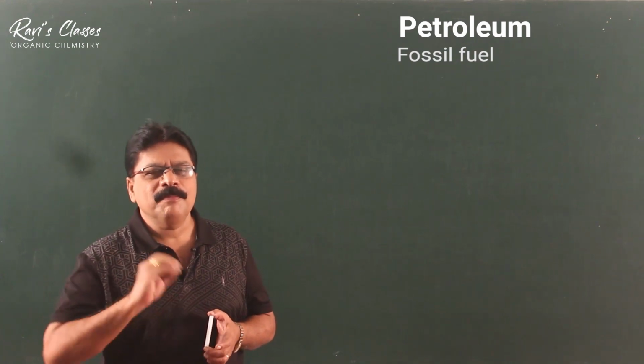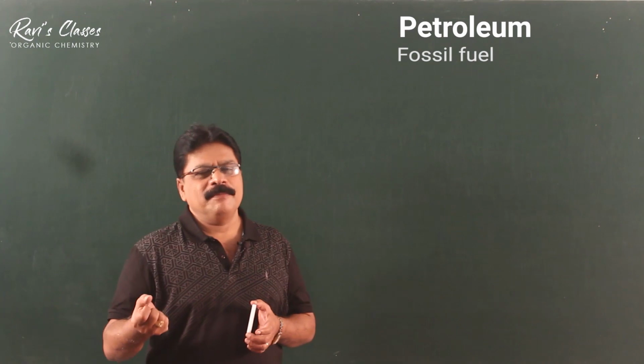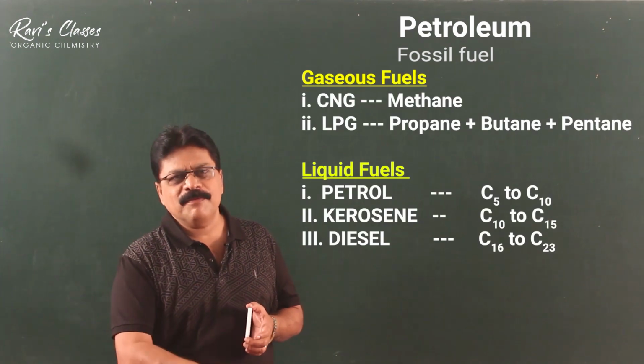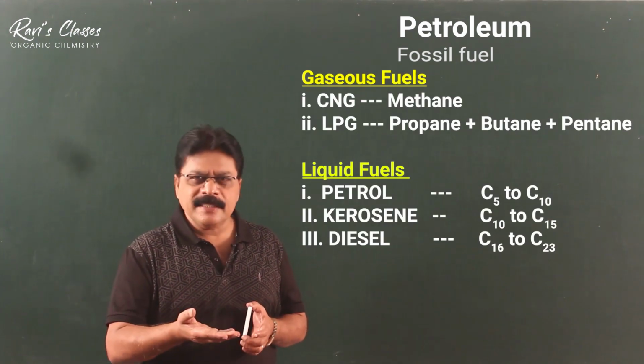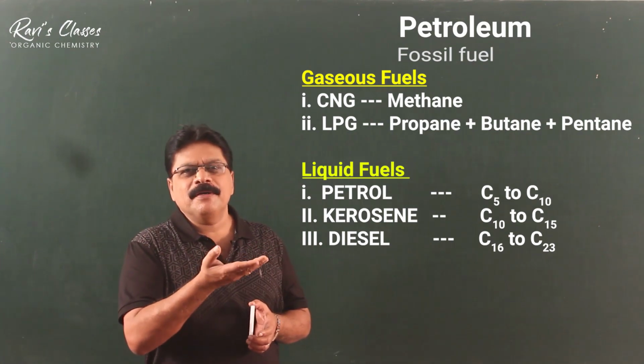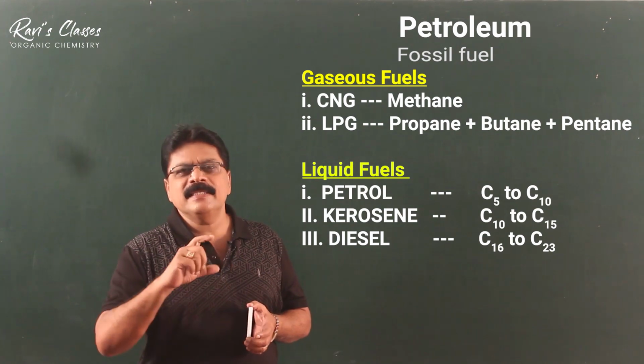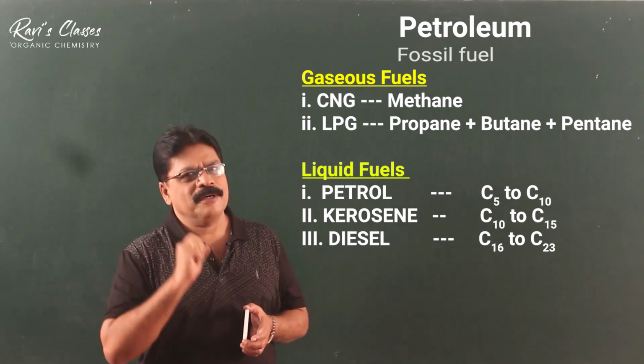Now let us talk about the petrochemicals. The petrochemicals are the wealth of all the hydrocarbons. All our natural hydrocarbons are obtained from the petrochemicals. As I said earlier, when they reach the surface of the earth, some of them appear in the physical state of gases. These are the gaseous hydrocarbons.